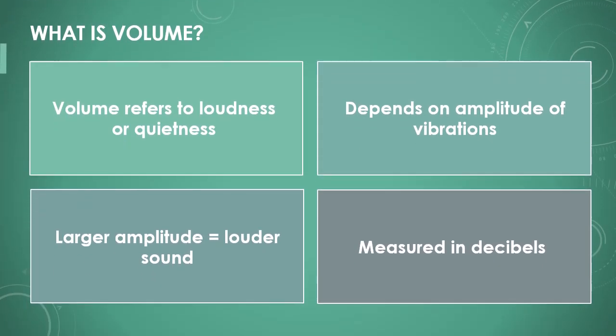Volume refers to how loud or quiet a sound is. It depends on the amplitude of the vibrations, which indicates how strongly the air moves. A large amplitude creates a loud sound, and a small amplitude creates a quiet sound. Volume is measured in decibels.